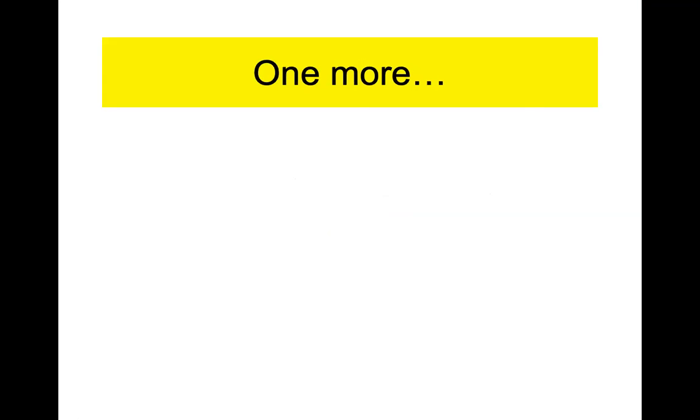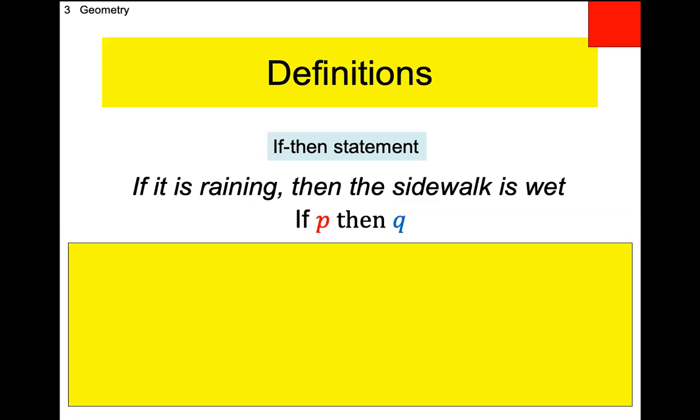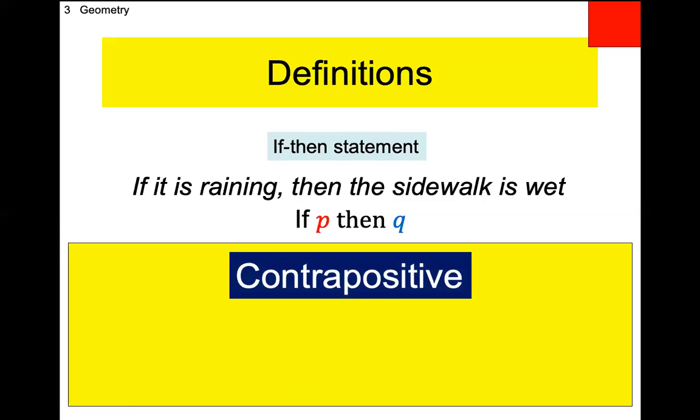Okay, so there's only one more today, and it's called a contrapositive. So it's the same idea. Here's our original statement, our conditional. If it's raining, then the sidewalk is wet. Here is what's called the contrapositive. The contrapositive flips the P and the Q around, so if Q, then P, and negates both of them. So it's kind of like a combination of the converse and the inverse. And we call it the contrapositive. So if not Q, then not P. If not Q, then not P. Hard one to remember.